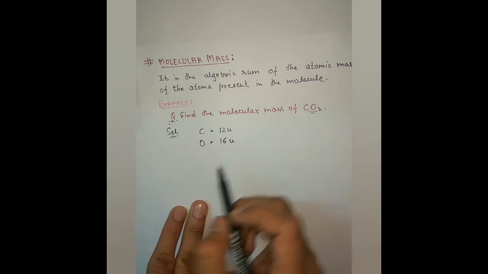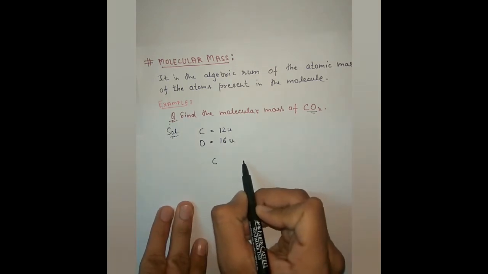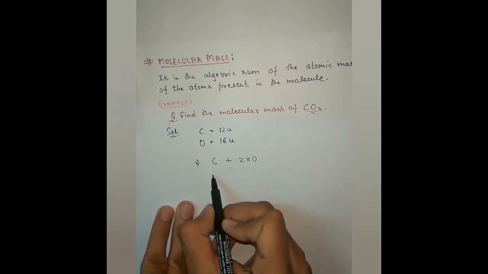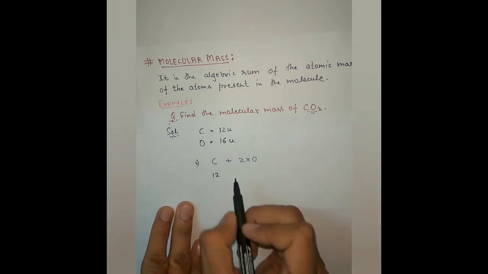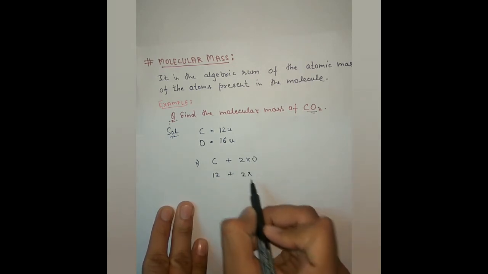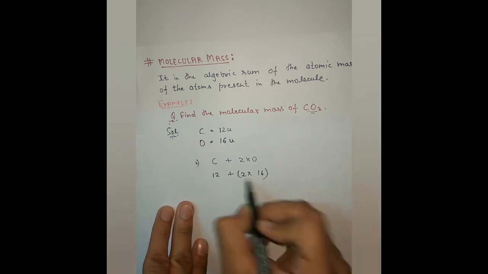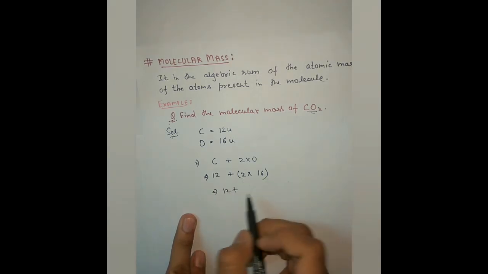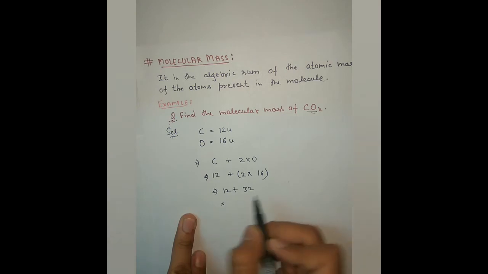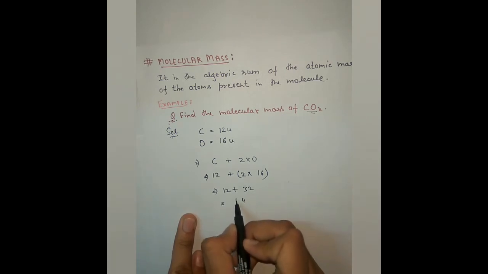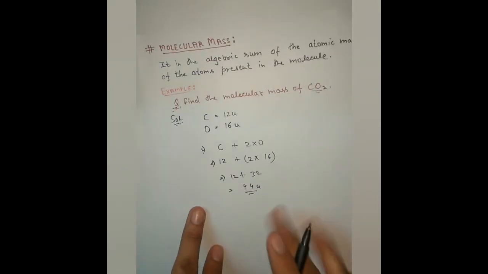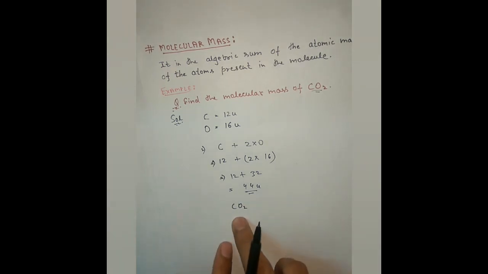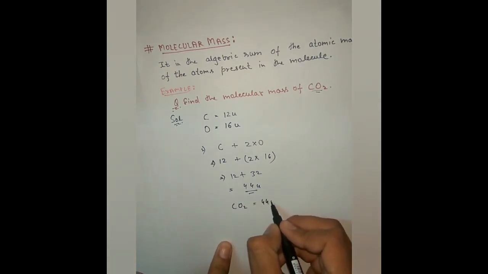From the problem, we know that there is 1 carbon and 2 oxygen atoms. So for the 1 carbon we take 12 u, whereas for 2 oxygens we take 2 times 16 u. Now 12 plus 2 times 16, which is 32, equals 44 u. So the molar mass of CO2, carbon dioxide, is equal to 44 u.